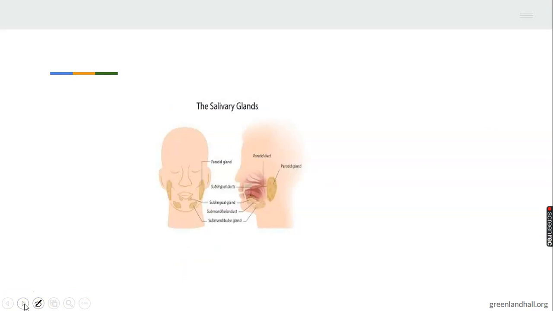You can see the diagram of the salivary gland. You can see there the salivary gland of a human being is always there, right on the tongue. And I've told you it contains the enzyme ptyalin.